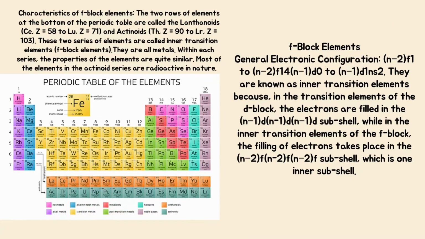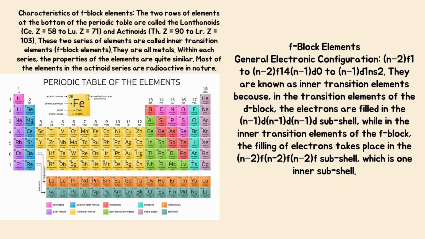F block elements, general electronic configuration (n-2)f1 to 14 (n-1)d0 to 2 ns2. They are known as inner transition elements because in the transition elements of the D block, the electrons are filled in the (n-1)d subshell, while in the inner transition elements of the F block, the filling of electrons takes place in the (n-2)f subshell, which is one inner subshell.